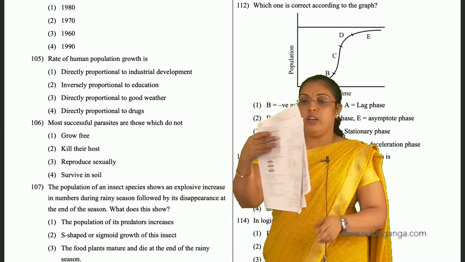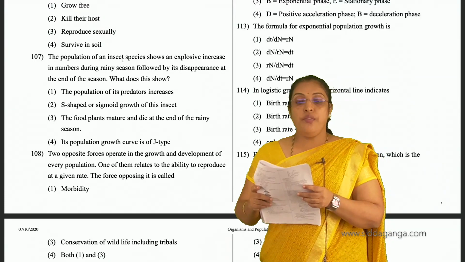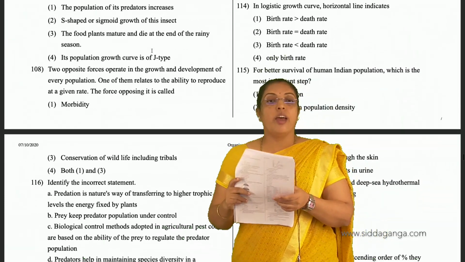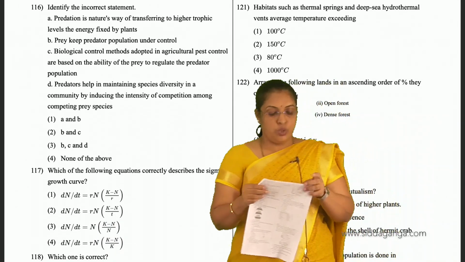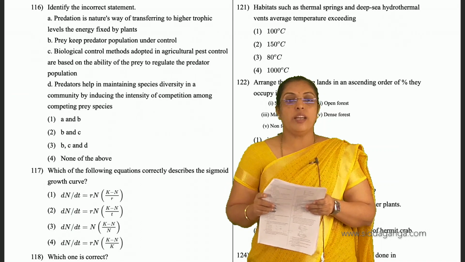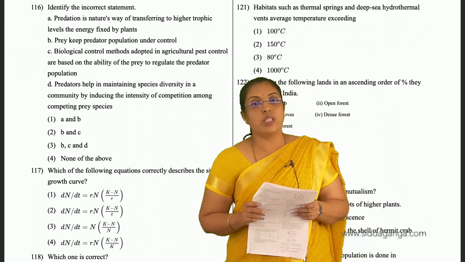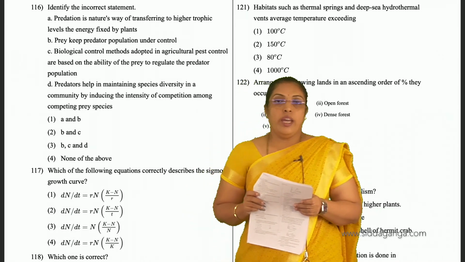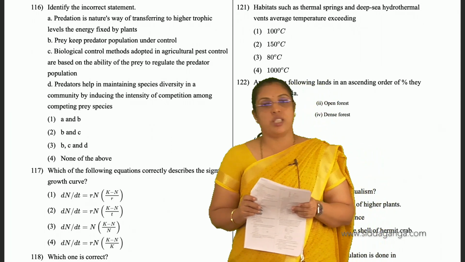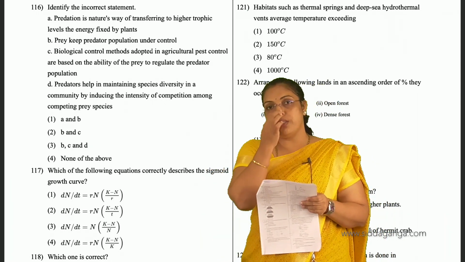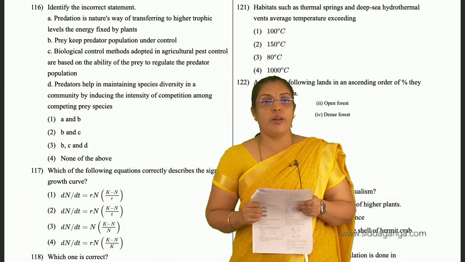Then we will move on with a question. 116, identify the incorrect statement. So we have to identify the incorrect statement. Predation is nature's way of transferring to higher trophic levels the energy fixed by plants. That is correct. Predation is going to transfer energy from lower trophic level to higher trophic level.